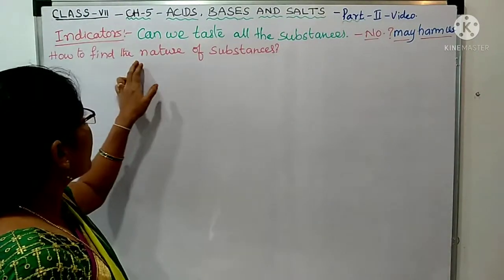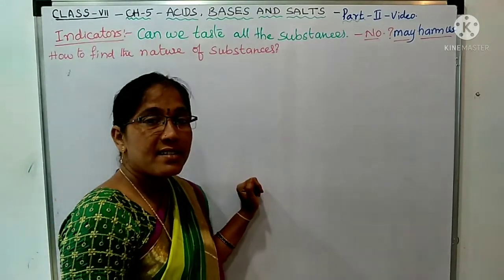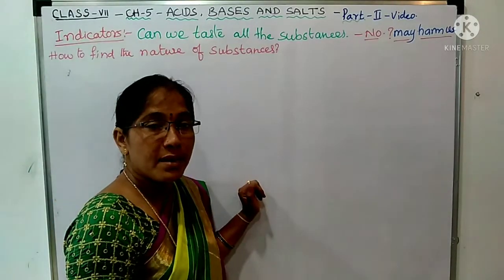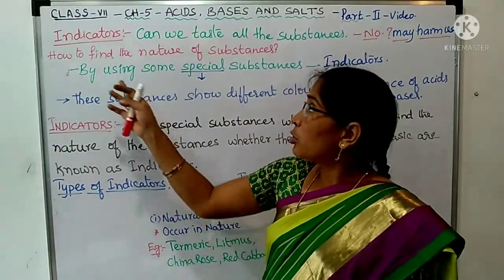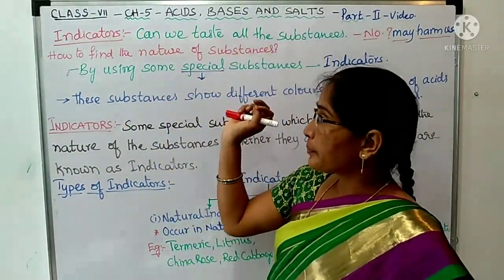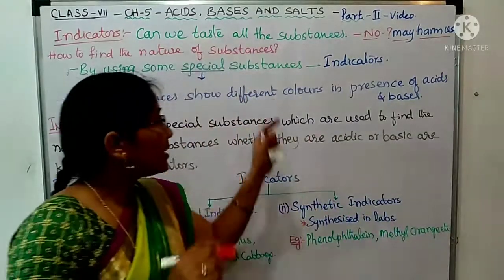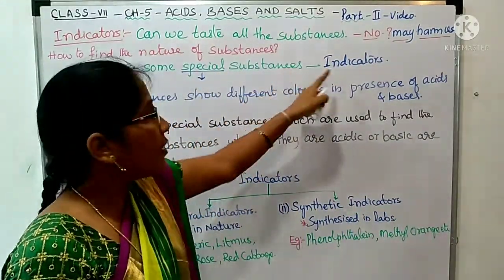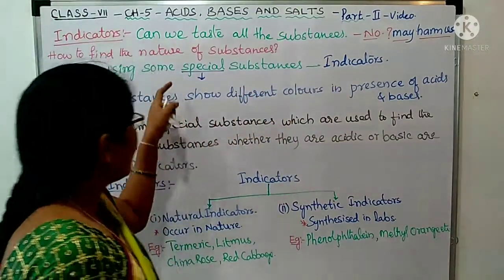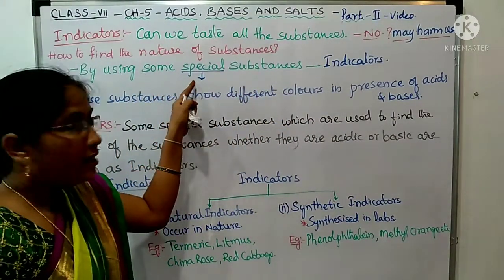So then how to find the nature of the substances? By using some special substances. Then how to find the nature of the substances without tasting? That is by using some special substances that are called as indicators. Why are we calling them special?